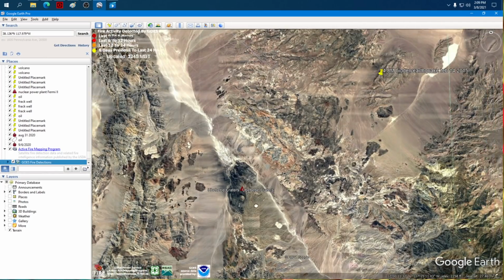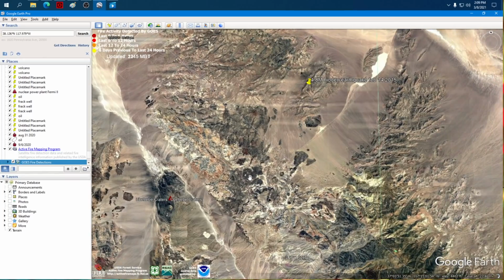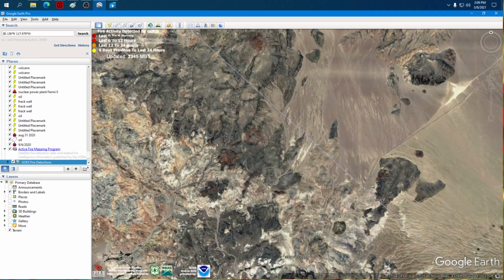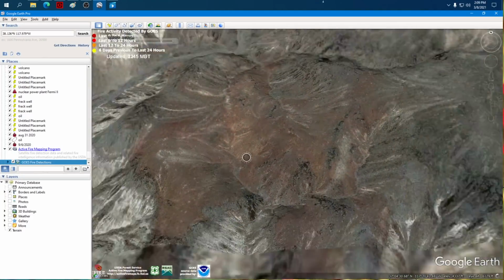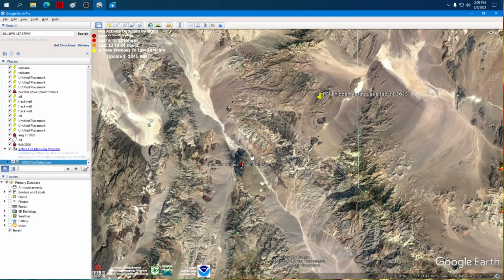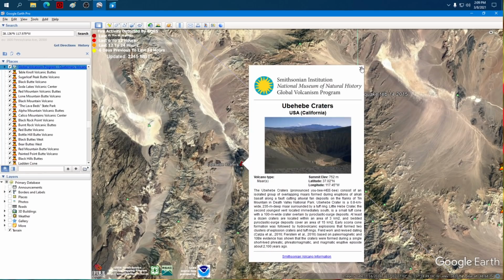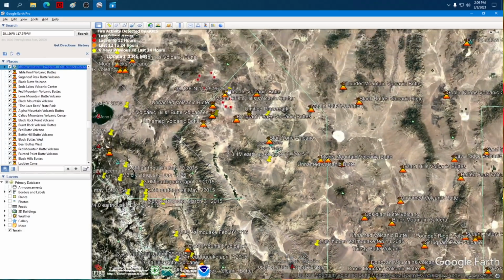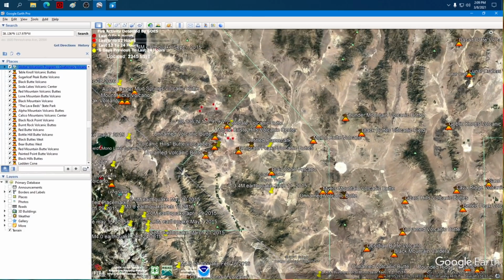And it was across this whole area, Ubehebe, going over here to this edge of the Ubehebe craters where the old volcanic field still exists. You can still see the red and black cinders on a lot of these old buttes. But this happened last night at Ubehebe craters, which are just huge craters in a volcanic field in their own right. But up to the north now, it's shifted. The hotspots have shifted, and we have earthquakes right there that are taking place right now.